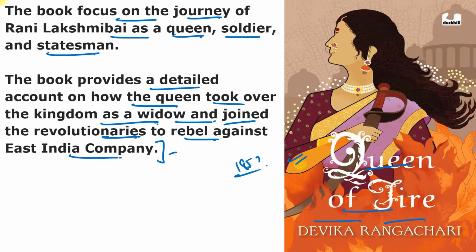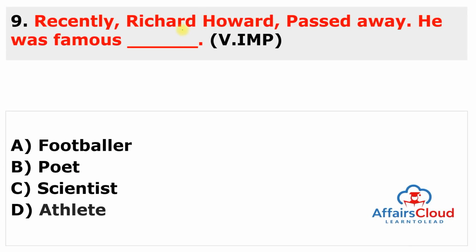Moving to the next question. Recently, Richard Howard passed away. He was famous. So you have to just tell me whether he was a famous footballer, poet, scientist or athlete. The answer to this question is poet. B is the answer. Pulitzer Prize awardee, American poet, remember he belongs to the United States of America. Name is Richard Howard and he passed away at the age of 92.